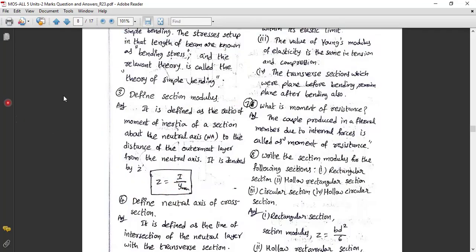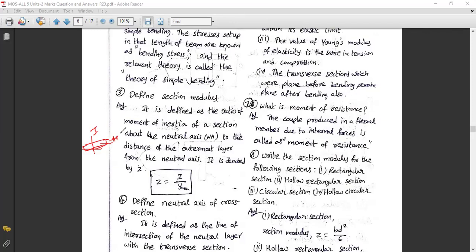I will explain it in my own way. If you take some beam, what is I? It is the moment of inertia of any beam you can take. Now, what is this Y max? If you take the center axis, the neutral axis, and measure from there, Y max is the maximum distance from it.